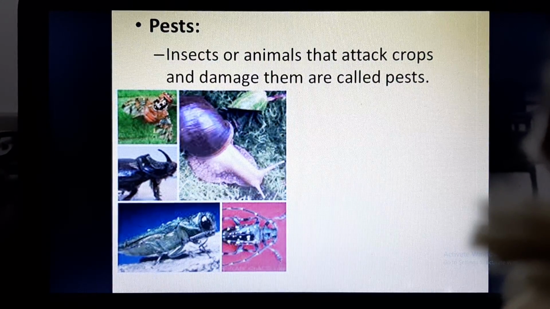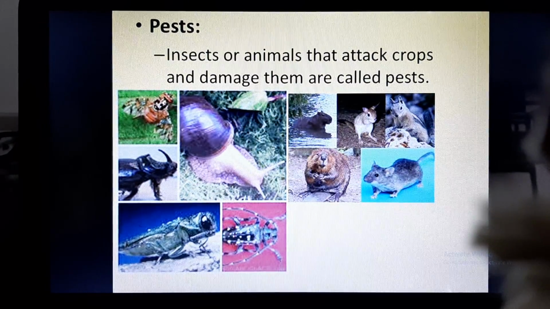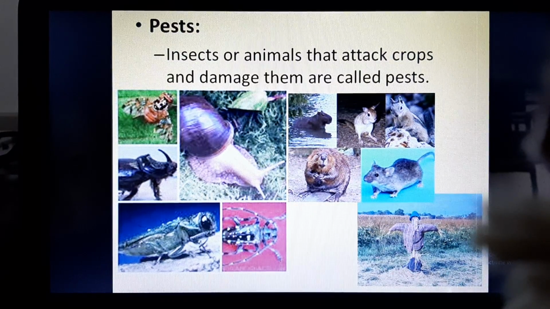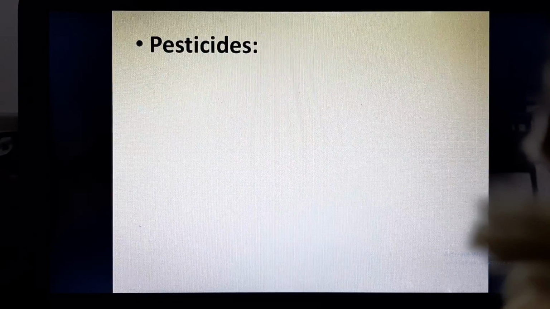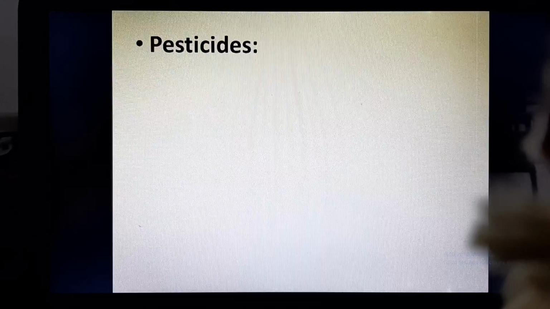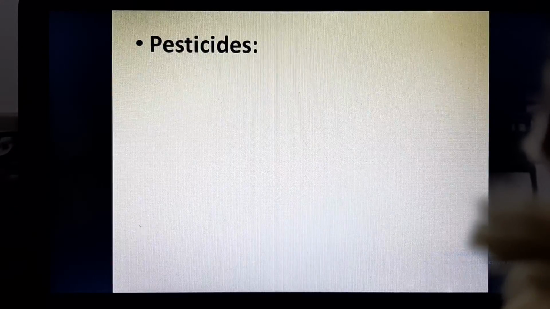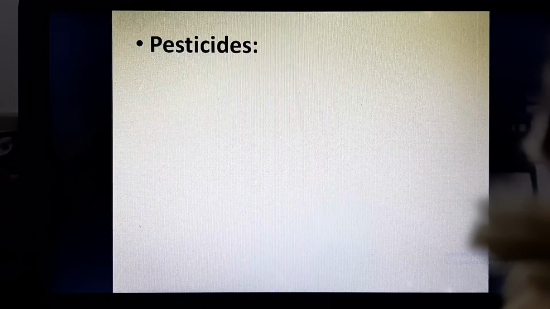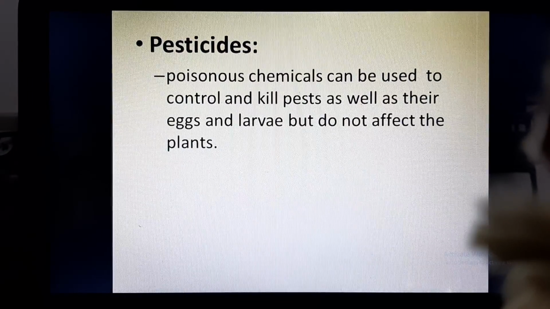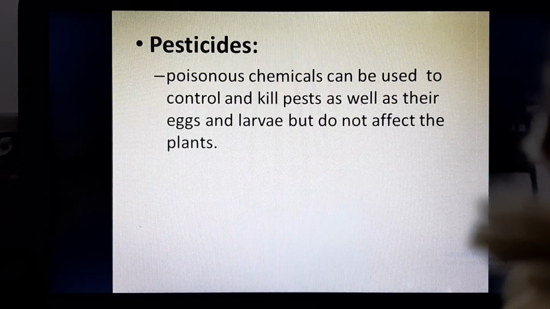These are few examples of pests: insects, snails, etc. These all are pests. Rats, beavers, squirrels. To frighten or to scare these pests, we can keep a scarecrow in the field. Otherwise, we can use pesticides. Here I told you that wherever side comes, that means to kill. So the chemical which is used to kill the pest will be called pesticides.